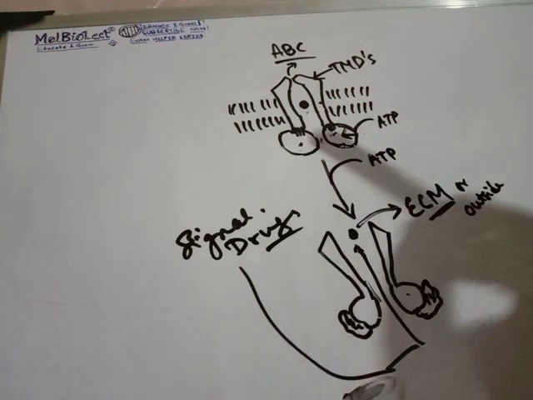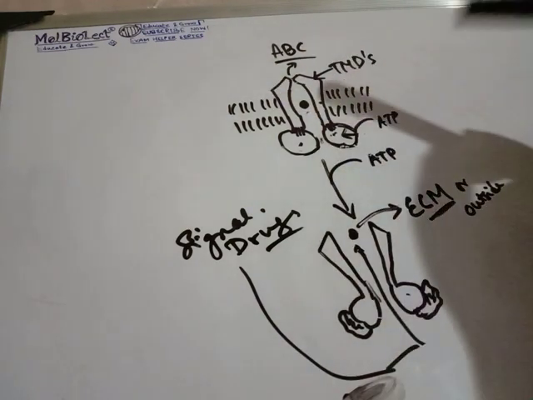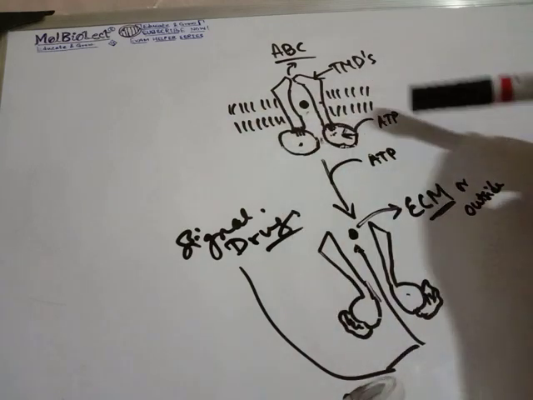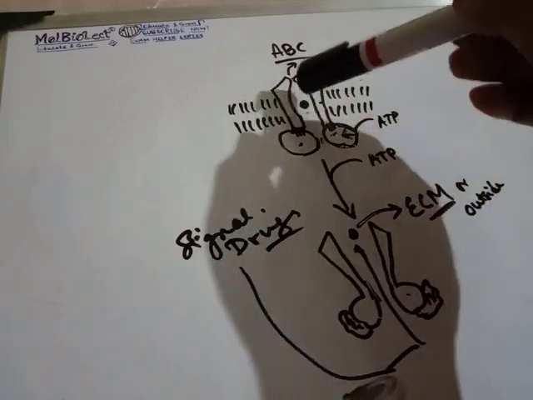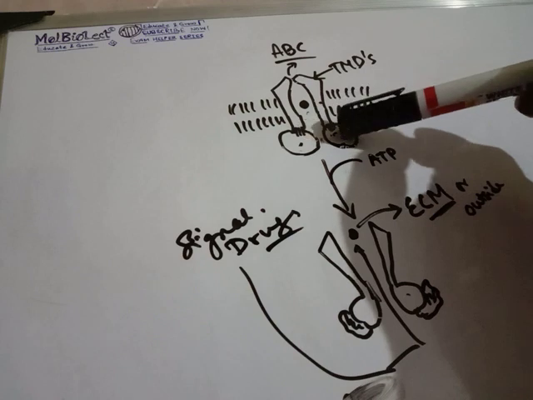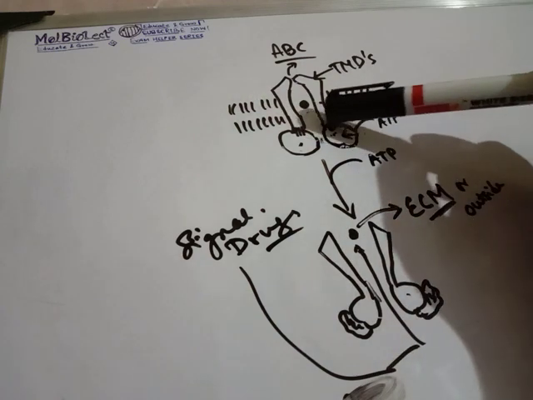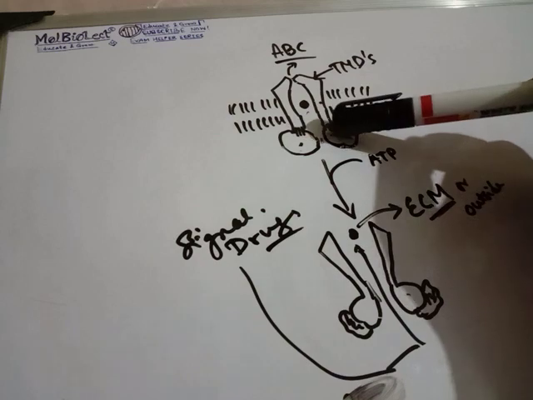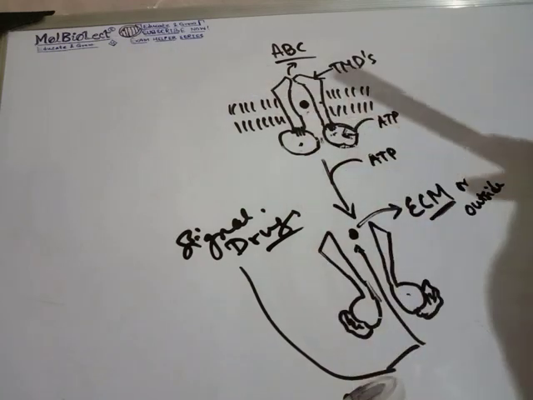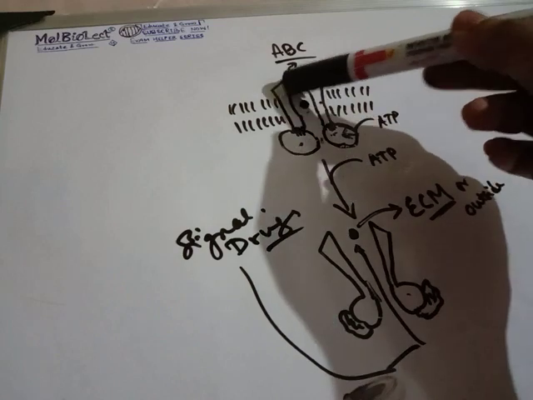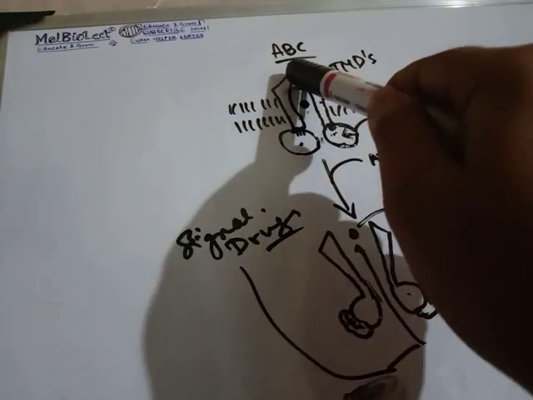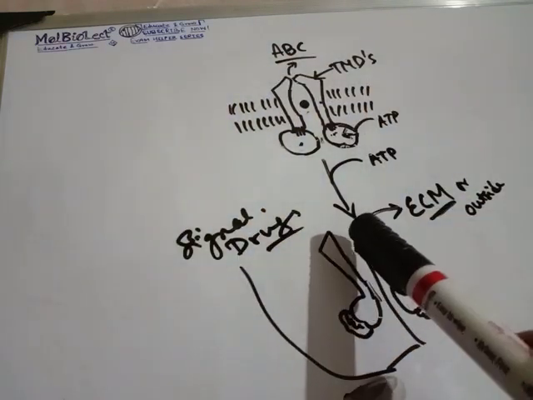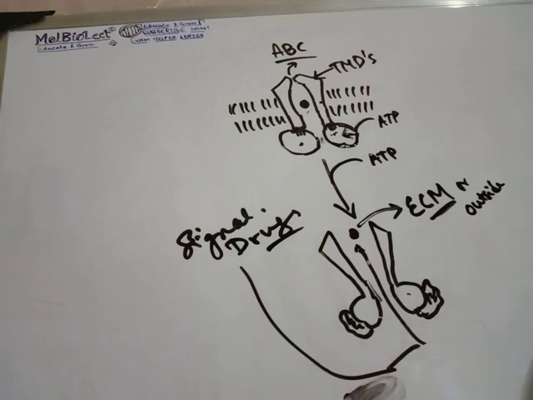So just recapitulating, the transmembrane domains are closed over here, nucleotide binding domains are free over here, and ATP binds to it once the signal molecule reaches inside of this system. Once this signal molecule is inside the system, ATP binds to this nucleotide binding domain. The aromatic amino acids present in this nook relay the information of binding of ATP to the transmembrane domain. The energy is utilized in changing the conformation of the transmembrane domain. The conformation is changed such that the closure over here is opened, and the drug or the signal molecule is expelled outside, and this is basically the essential crux of the ABC transporters.